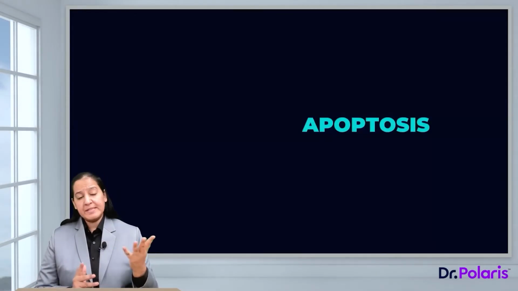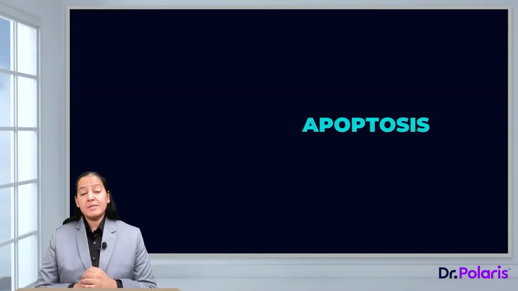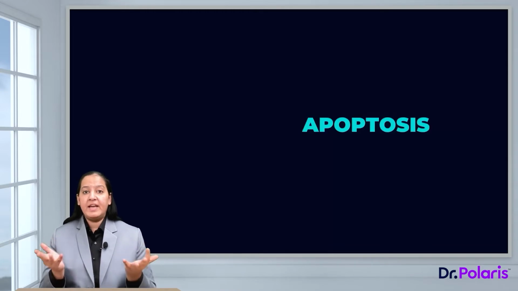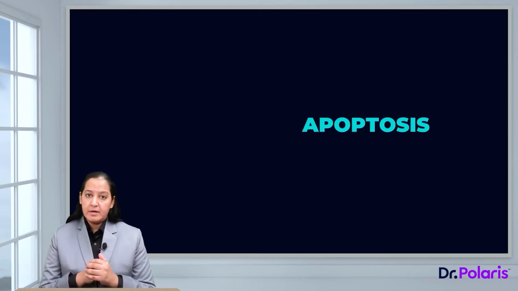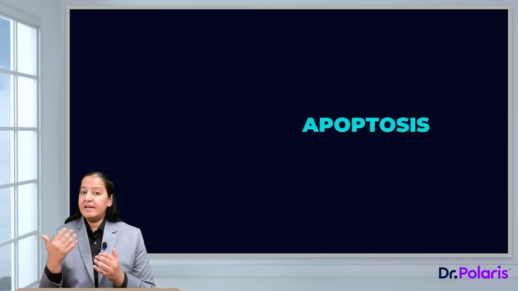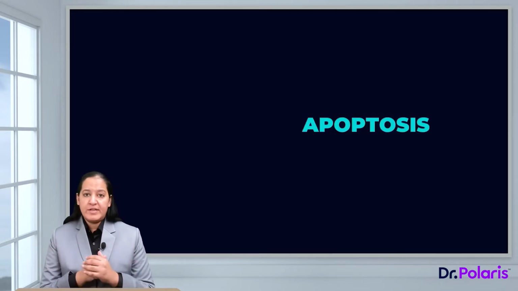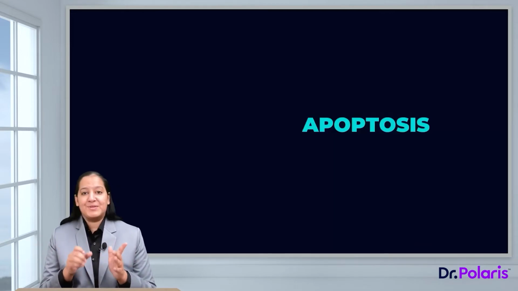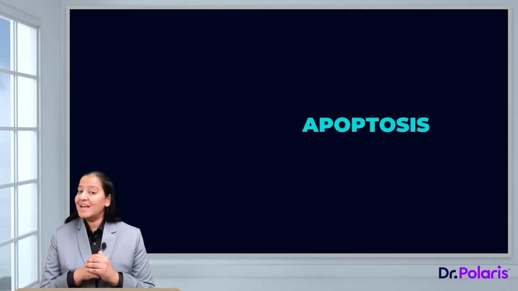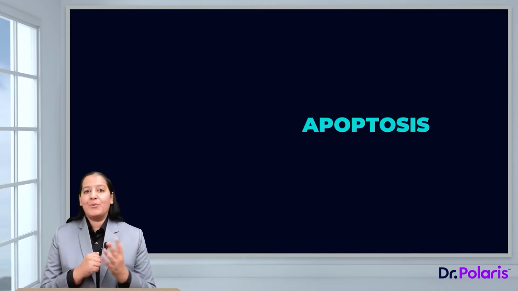Persons commit suicide. Why? Because they are so severely depressed and they feel like they are no more required in this world, or they are so severely diseased and they feel like they cannot be treated. A cell also commits suicide. So why does a cell commit suicide? Again, the same two reasons.